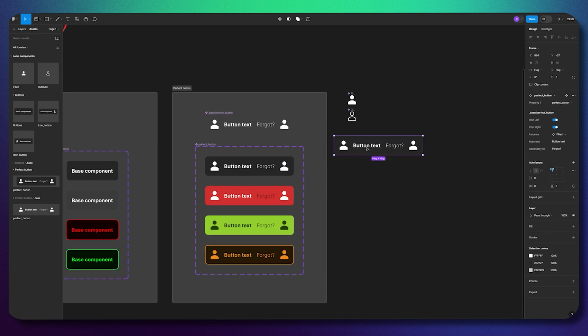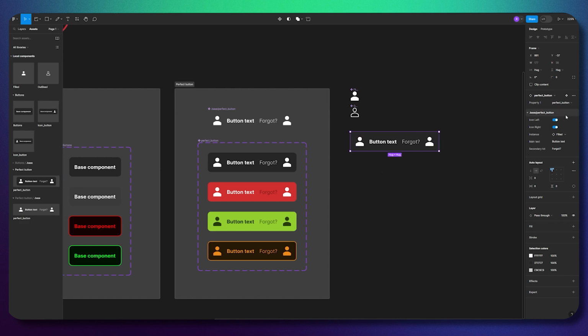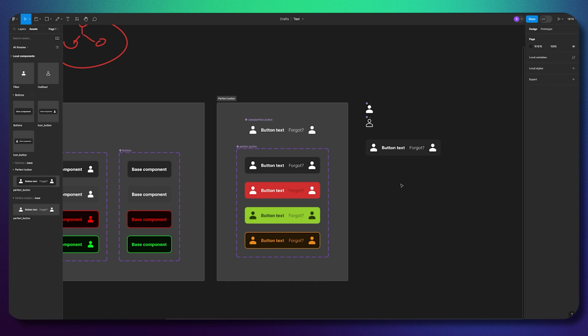So in that way, the design system will look more clear. We will not have in our assets panel billions and billions of variations, and we can easily change everything we want, even the variant here, through the button properties. And that's what I call the perfect component, because if you think deeper and dig a little bit deeper, you can even use that logic for inputs, for drop downs, for selections, multi-selections, and so on.